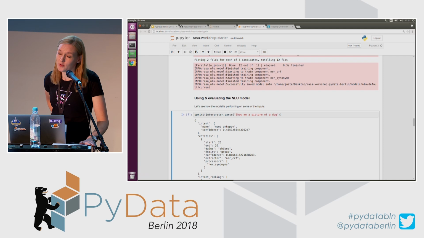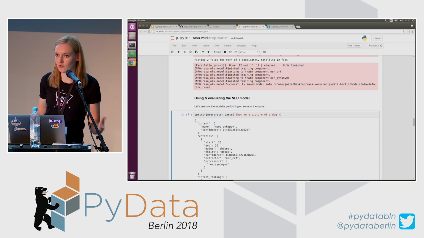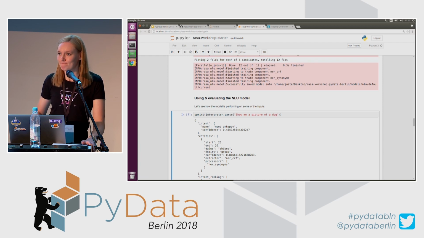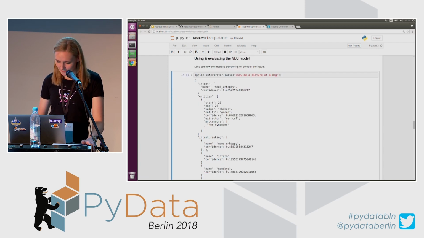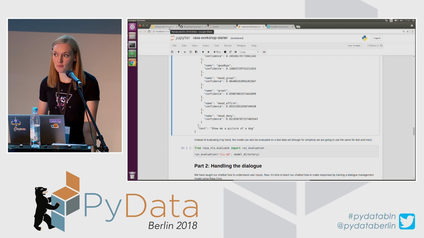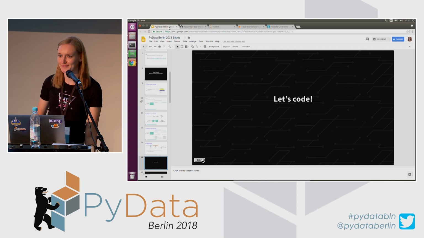So we use TensorFlow for dialogue management. For NLU, it depends on what kind of training data you have, and basically that's what it uses to make predictions. Okay, so this is our trained model, and before I move on to the next stage, I am going to talk a little bit about dialogue management, unless you have any more questions about things I showed.